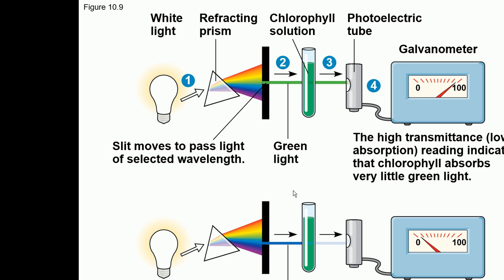And if you pass blue light through the chlorophyll solution, then this light is going to be absorbed, because this is the range of wavelength which is absorbed by the chlorophyll. So in the spectrophotometer, you will get very low transmittance, because the blue light is not getting transmitted, but is rather getting absorbed.